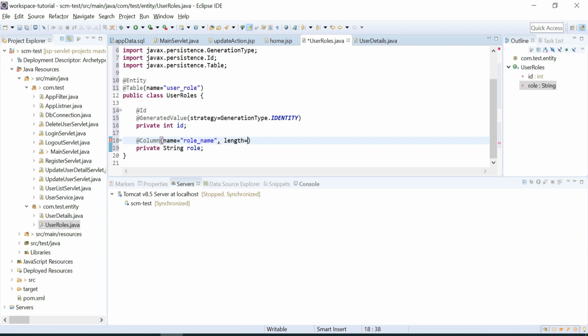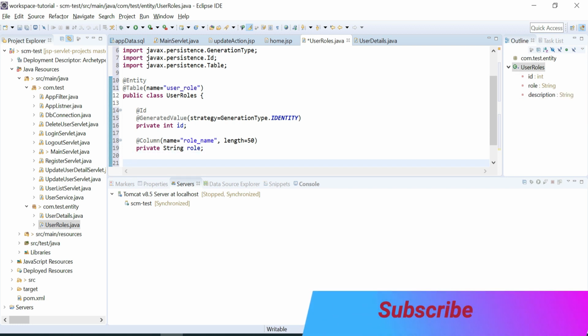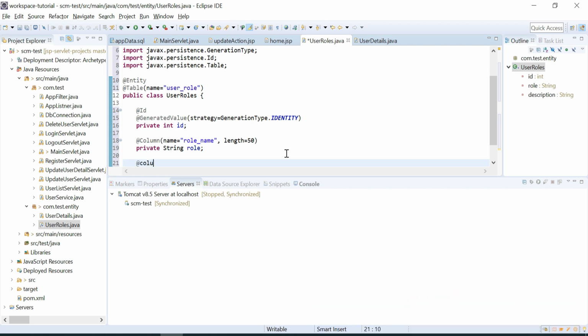For the column name, I'm going to take the length here, it is 50. Then column, specify the name role underscore description.